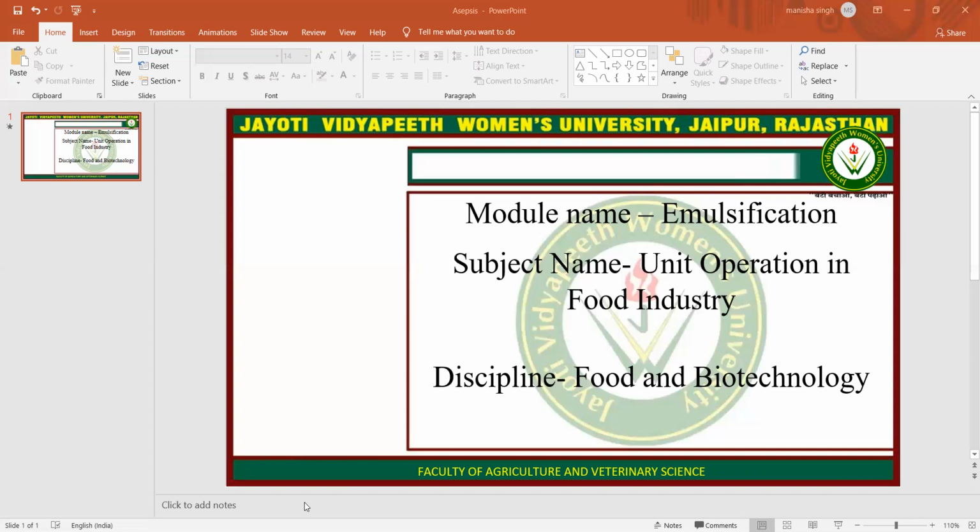Next is theory of emulsification. There are four theories. One is film theory or adsorption theory, and second is viscosity theory, wedge theory, and interfacial tension theory. In film theory or adsorption theory, as per this theory, the added emulsifying agents forms a mechanical film by getting adsorption at the interface of the liquid and offers stability to the emulsion. However, this theory could not explain the formation of types of emulsion.